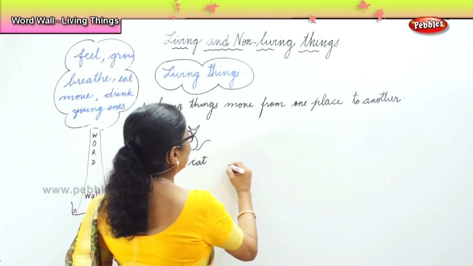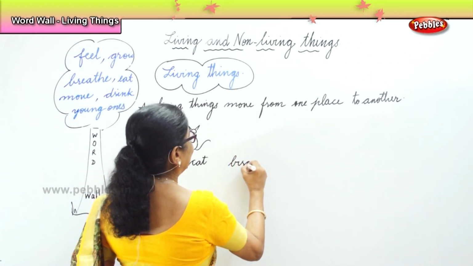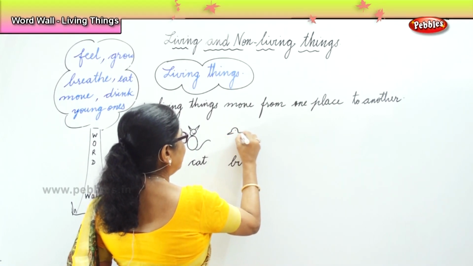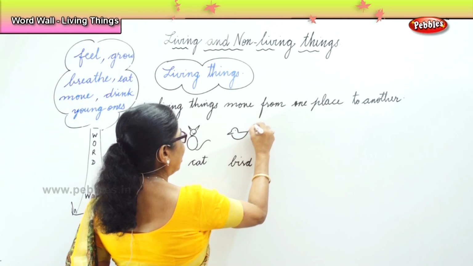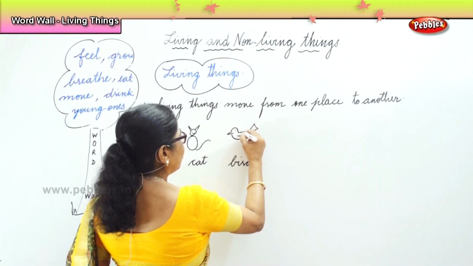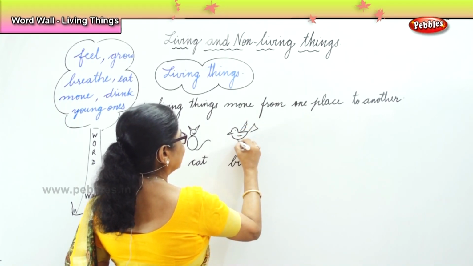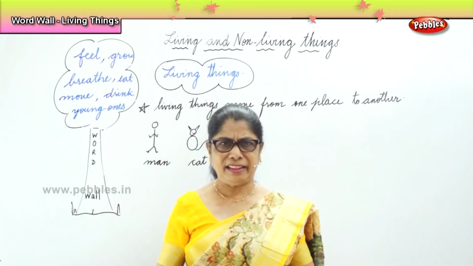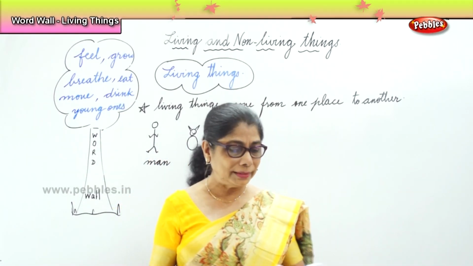Bird. What about the bird? All birds, big or small, they fly about. They can move from one place to another. They grow, they eat, they feel. They can have young ones.